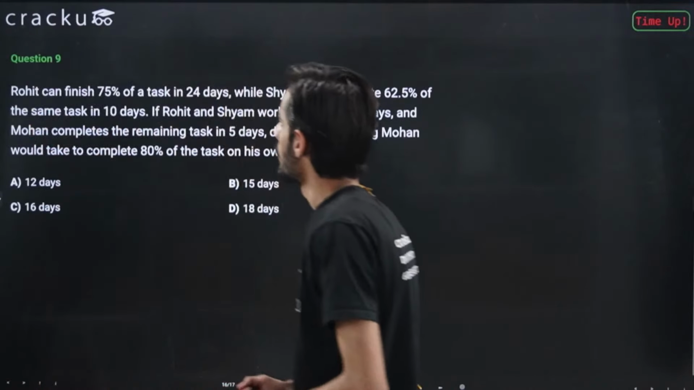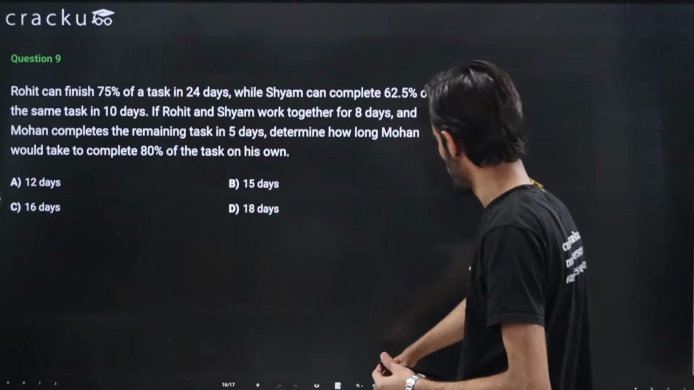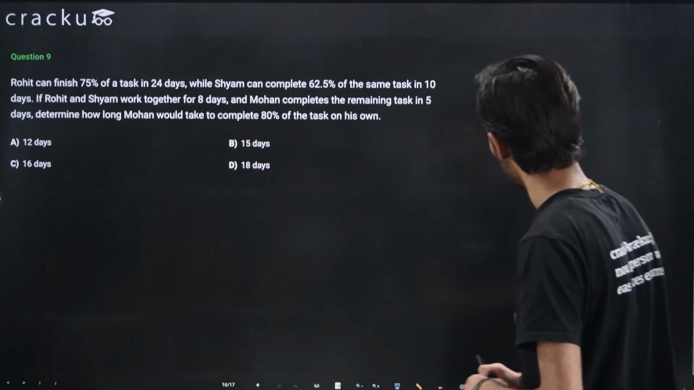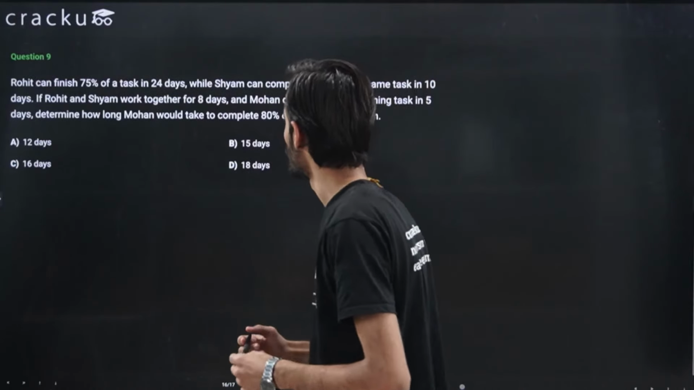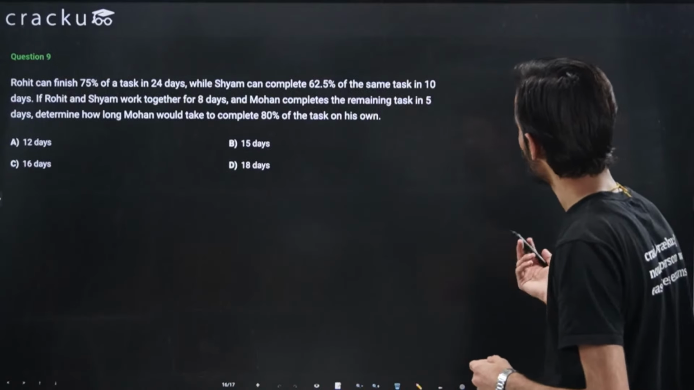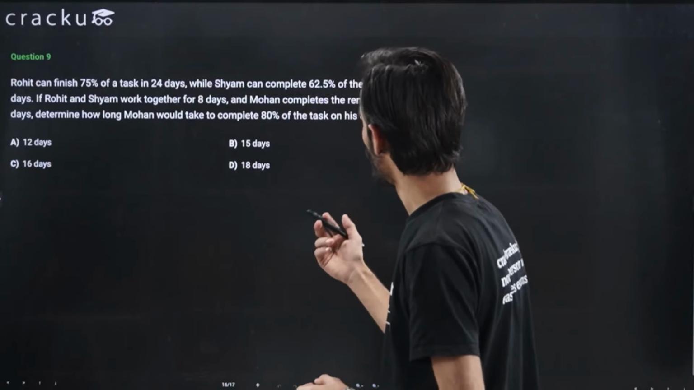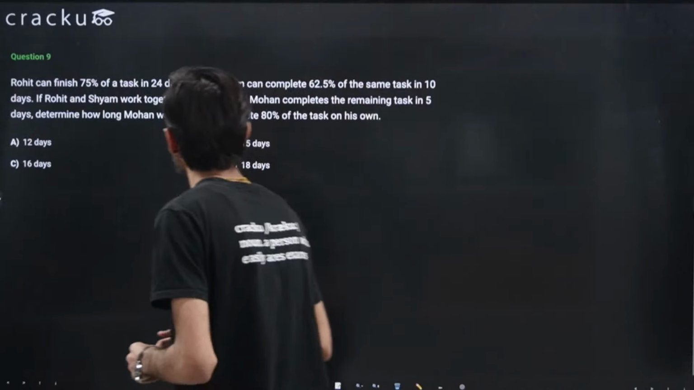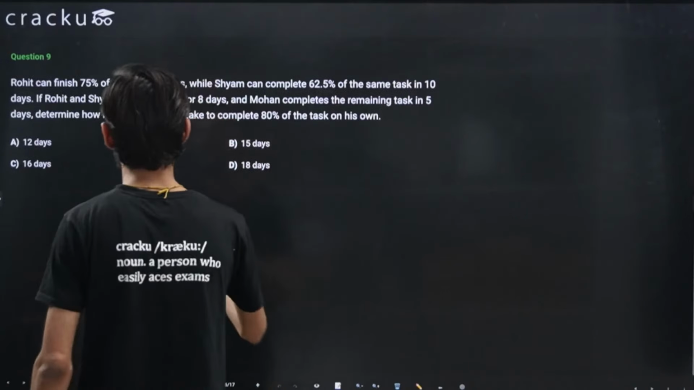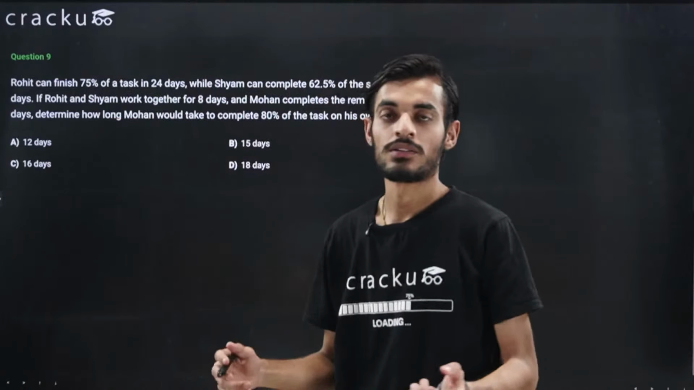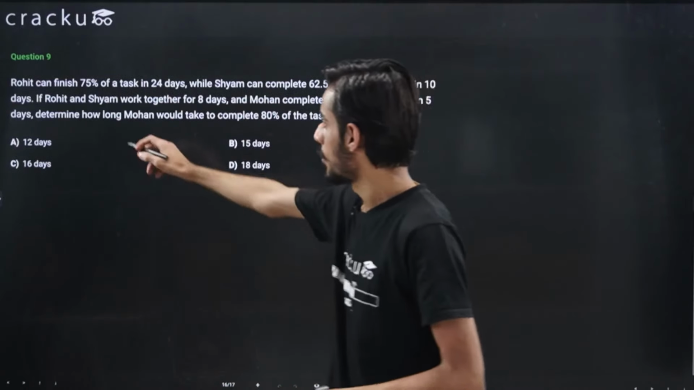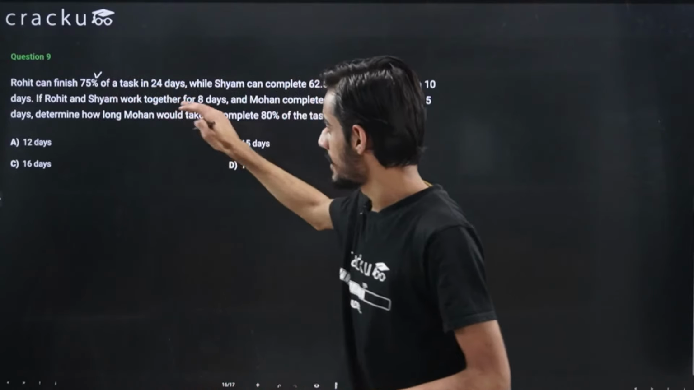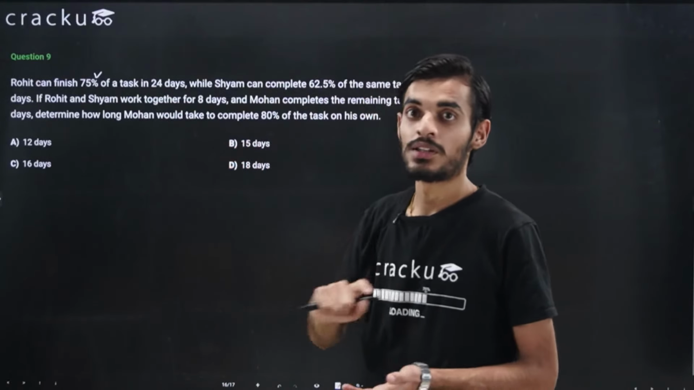In this question, we are given that Rohit can finish 75% of the task in 24 days, while Sham can complete 62.5% of the same task in 10 days. If Rohit and Sham work together for 8 days and Mohan completes the remaining task in 5 days, determine how long Mohan would take to complete 80% of this task, right? So let's first find out the time that Rohit and Sham are taking to complete the complete job, right? Because we are given that Rohit can do 75% of the job in 24 days, let's try to find out the time that they are taking to complete the whole job.